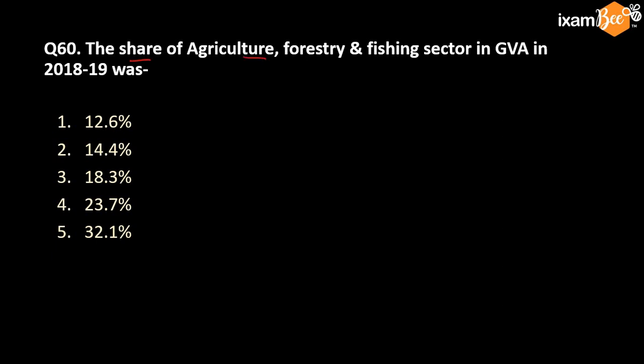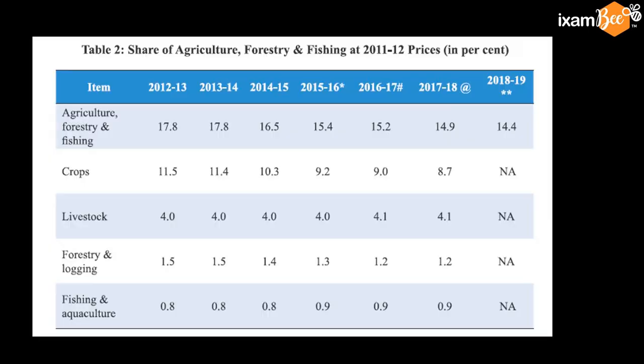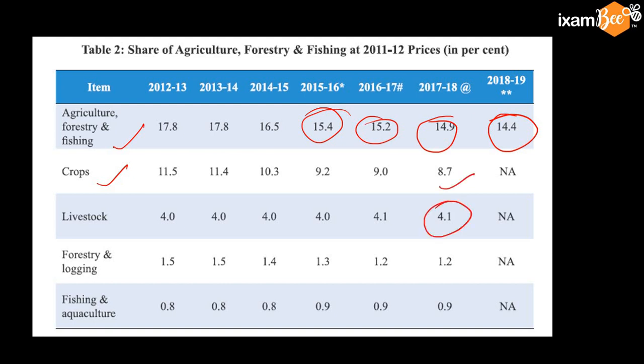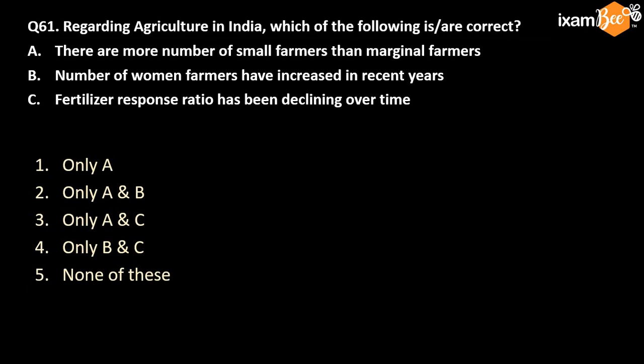Question: the share of agriculture, forestry and fishing under GVA, gross value added, in 18-19 was 14.4, is the right answer. This 14.4 is here, and every year it is declining. And of course, in agriculture, forestry and fishing, crops are number 1 contributor, followed by livestock, forestry and logging, and then comes the fishery and aquaculture.